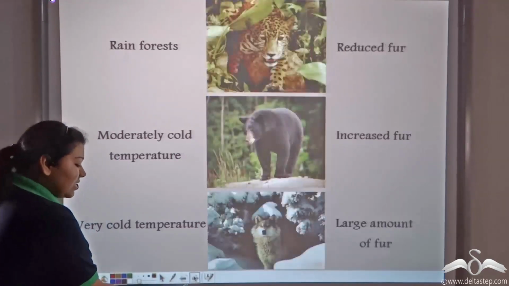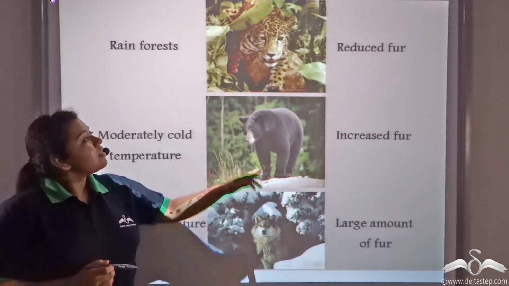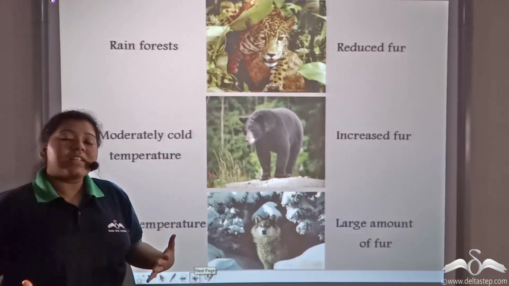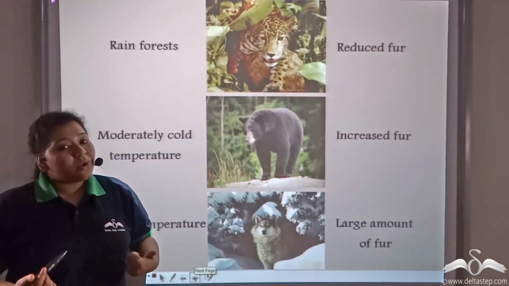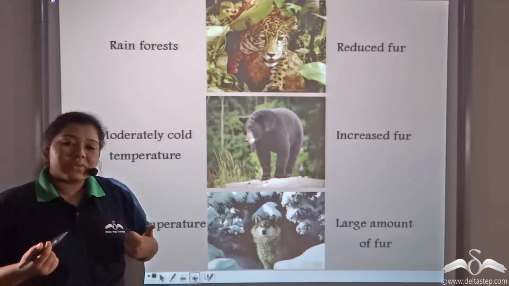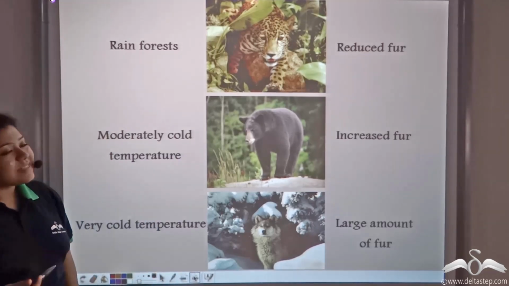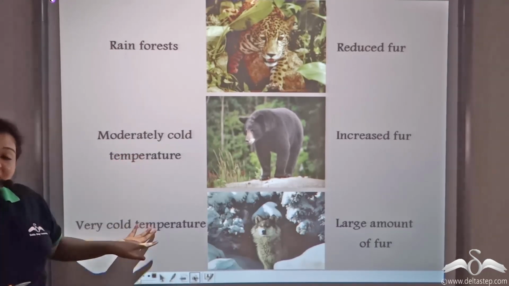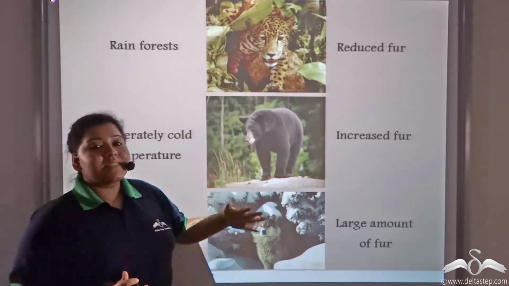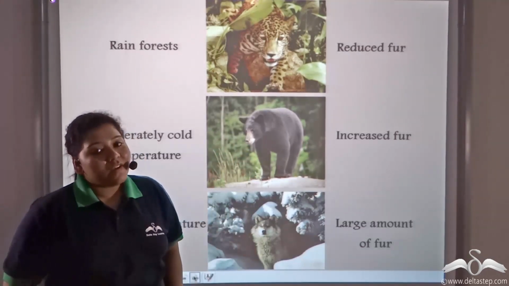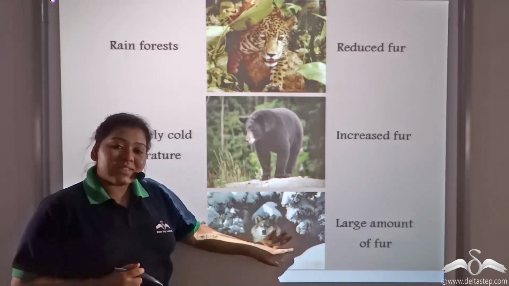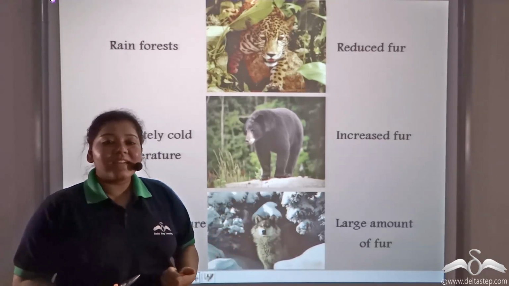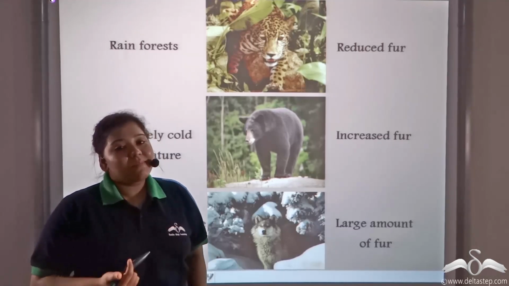Now let us see the difference in the fauna. Animals present in the warm climates have less fur on their body because they do not need to get protected against the cold climate. But if you see animals present in moderately cold temperature and freezing temperature, you will find that there is an increasing growth of fur on their body, because this fur will trap the heat and will regulate the body temperature so that they get protected against the biting cold.